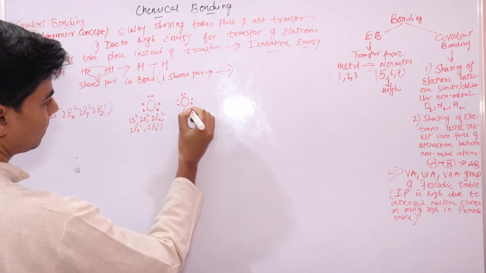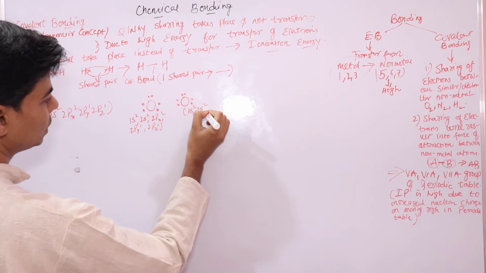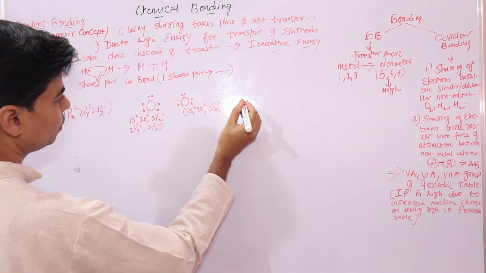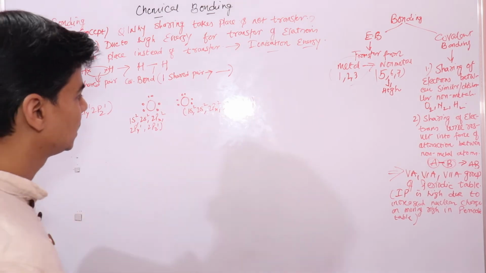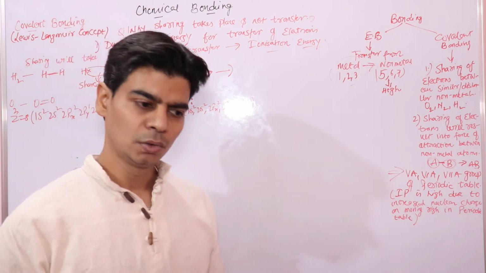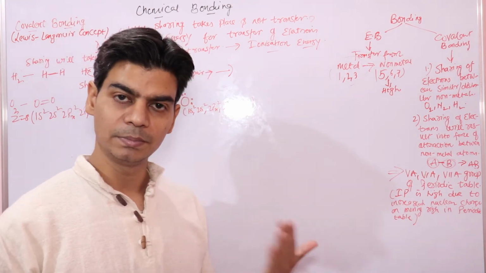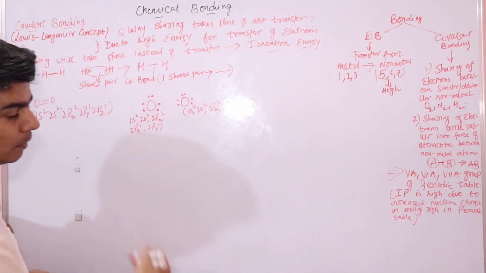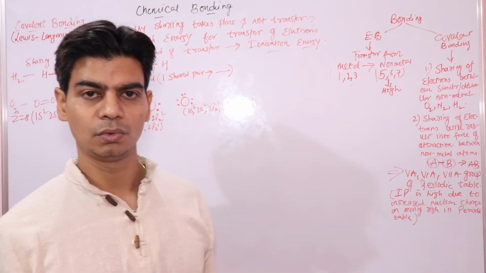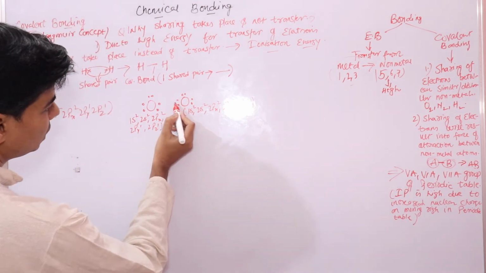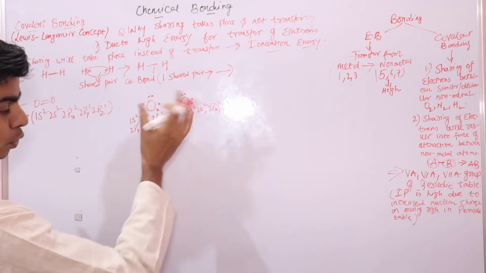Now this oxygen atom needs 2 electrons to complete its octet, that means to complete 8 electrons in its valence orbit. Similarly, this oxygen atom also needs 2 electrons to complete its octet. So both these will share 2 electrons.